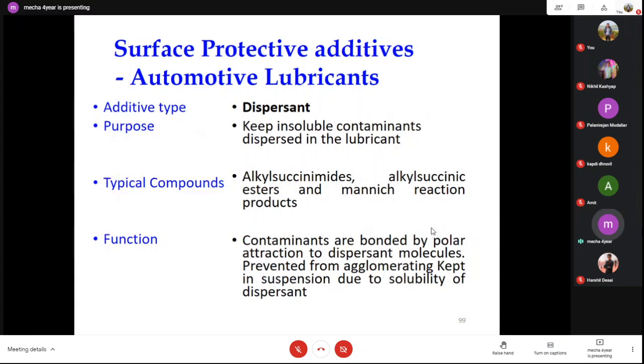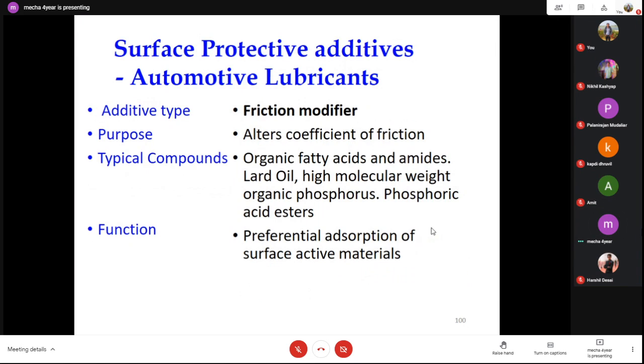Next, surface protective additives in automotive lubricants: the dispersants. Their purpose is to keep insoluble contaminants dispersed in the lubricant. Typical compounds are alkyl succinimides, alkyl succinic esters, and Mannich reaction products. Their function is that contaminants are bonded by polar attraction to dispersant molecules, prevented from agglomerating, and kept in suspension due to the solubility of the dispersant.